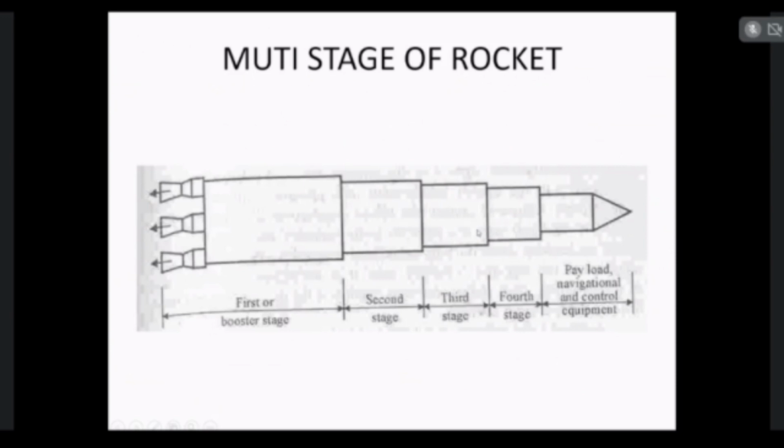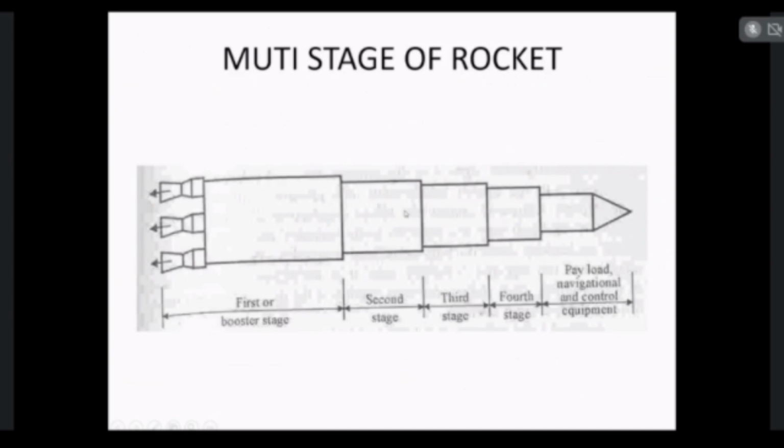When the rocket is launched from the Earth to space, first of all the booster stage is utilized to propel the rocket. When the rocket reaches a particular altitude, this booster stage will become inactive. Then the second stage will be active.